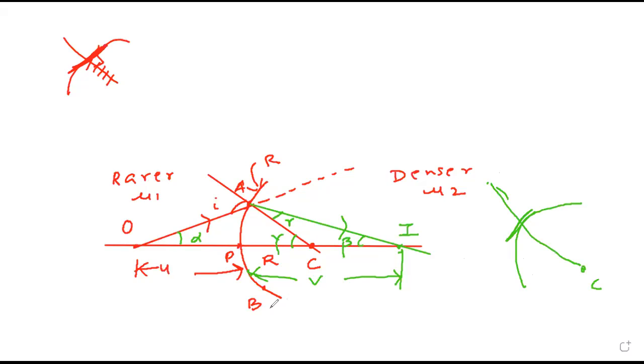Diagram part, no doubt? What's that AC? AC is normal. I is the image of the object. AC is normal. That's why I said this is normal. That means we know radius and tangent are perpendicular, and normal is also perpendicular, therefore it will pass through C. Okay. Draw diagram.